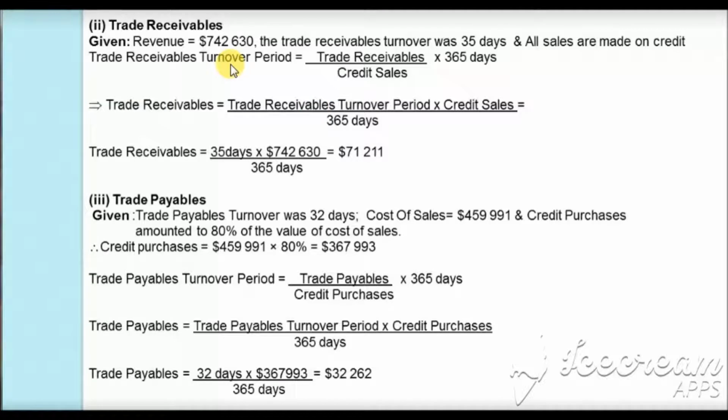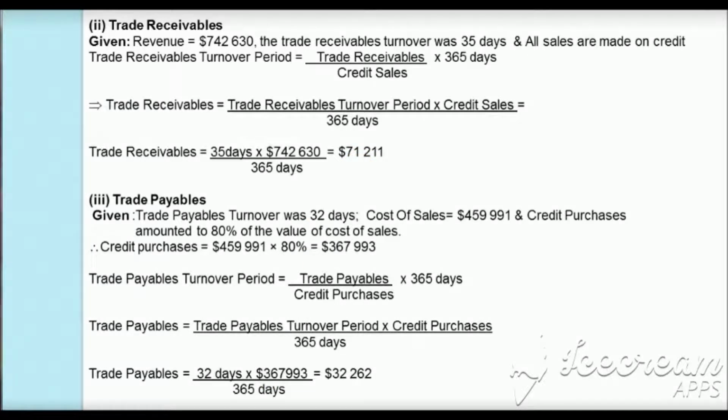For trade receivable turnover period, we have the formula which is trade receivables times 365 days divided by the credit sales. If we take the credit sales to the other side, it will be in multiplication, and 365 days on the other side will be in division. So now our trade receivable will be equal to trade receivable turnover period times the credit sales divided by 365 days. Substituting the values, the trade receivable turnover period is 35 days, and the credit sales is given as $742,630 divided by 365 days,